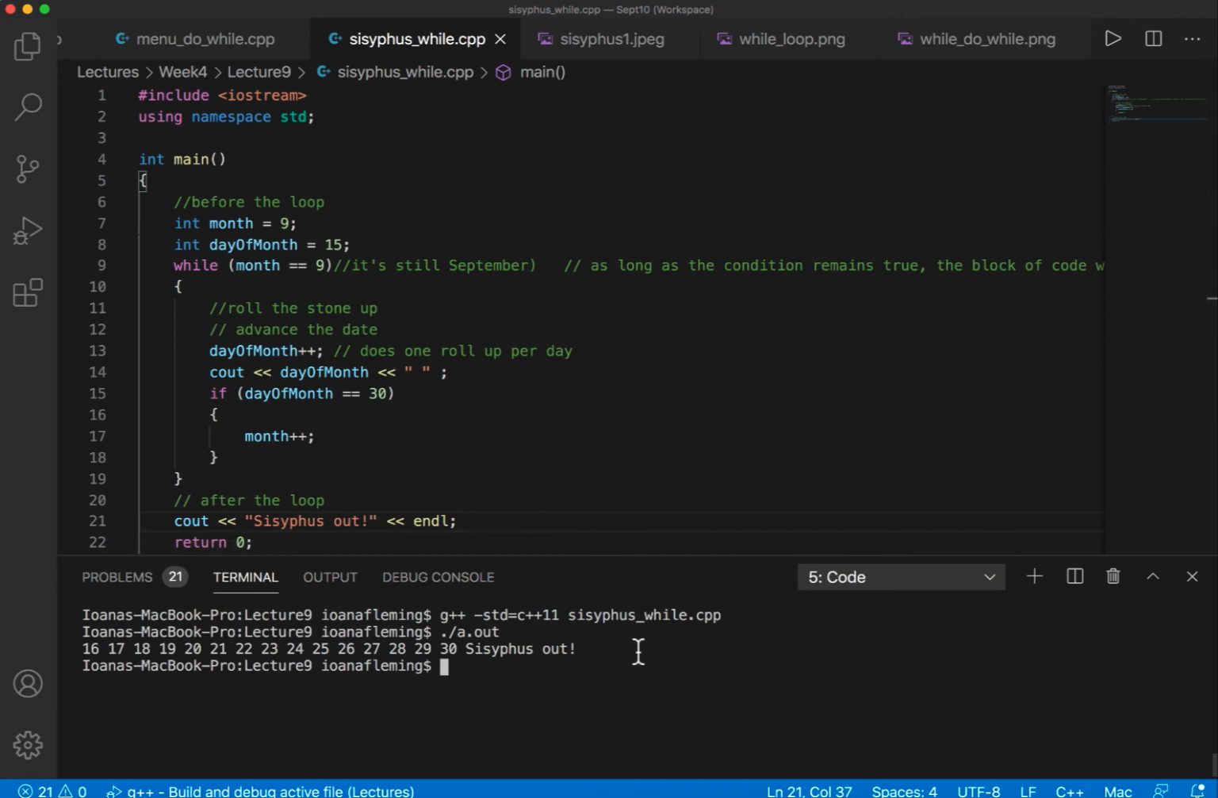I'm going to stop here, and we're going to analyze next how to use a different kind of loop to save Sisyphus. Thank you for your attention.